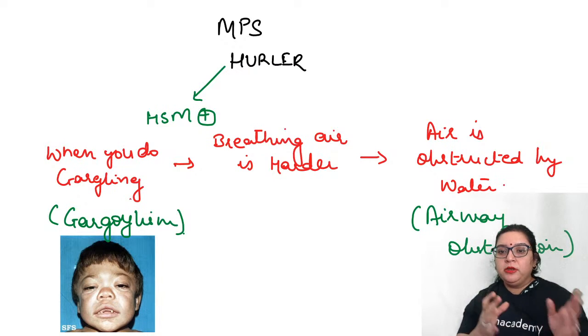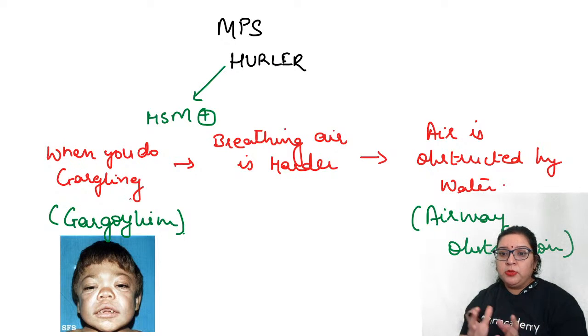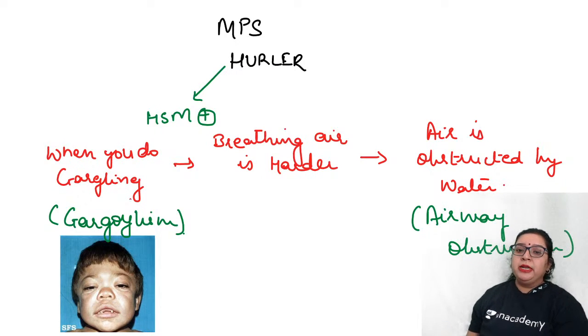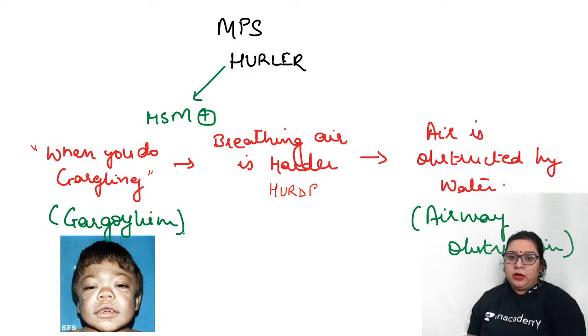So here I will be differentiating between Hurler and Hunter. So let's see what is the mnemonic that we can use for Hurler. Now see here, Hurler, it begins with H, so there will be an element of organomegaly, isn't it? There is a HS megaly. Now when we are talking about Hurler, just remember this simple story that when you do gargling, breathing air is harder. So this harder, I am using it as Hurler.